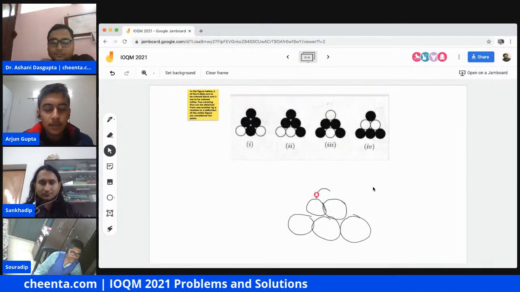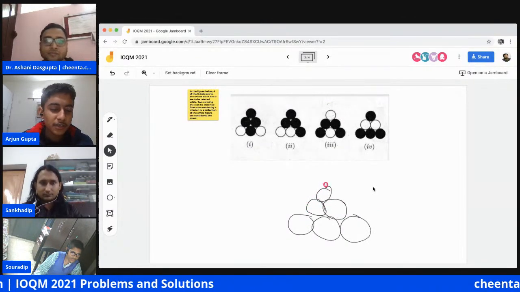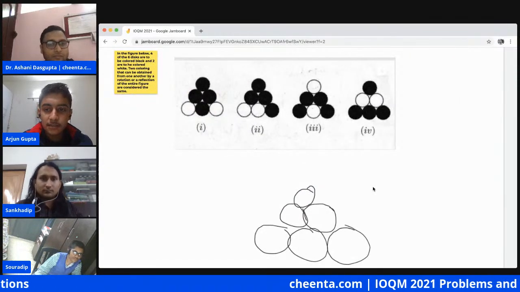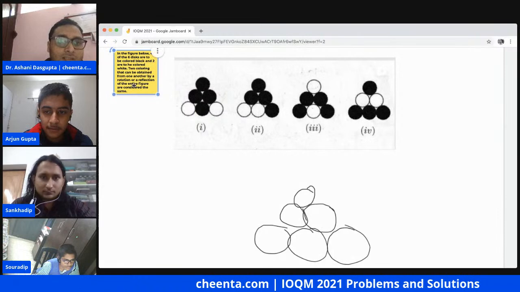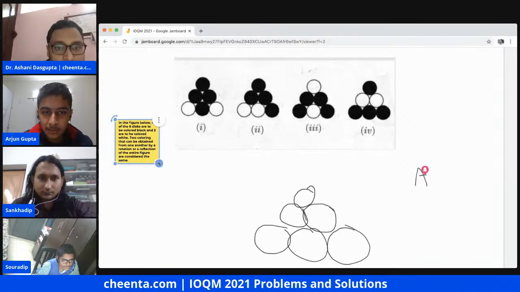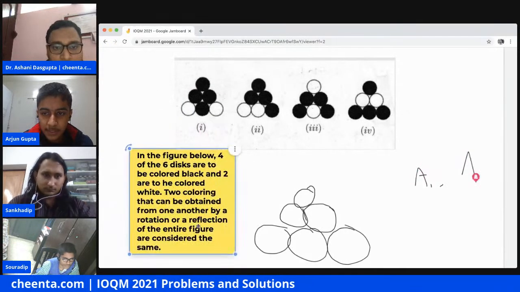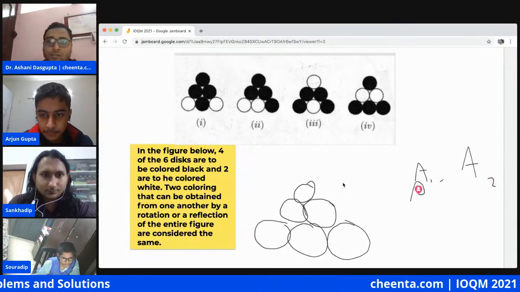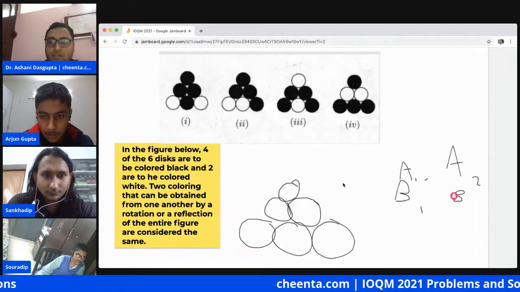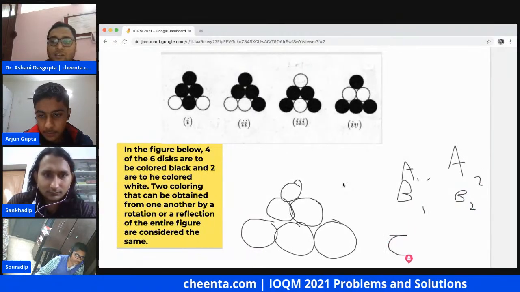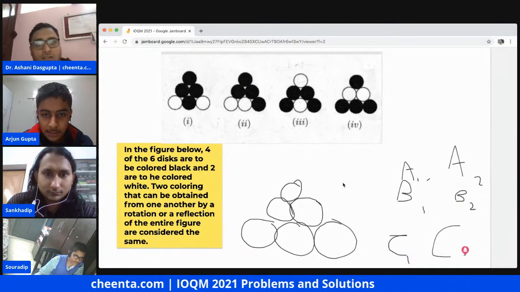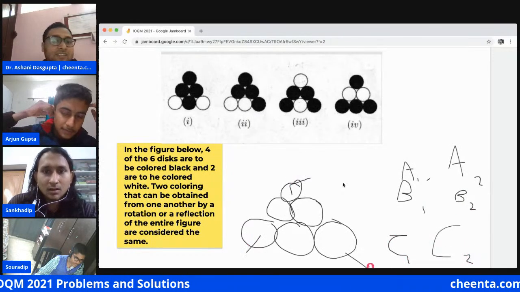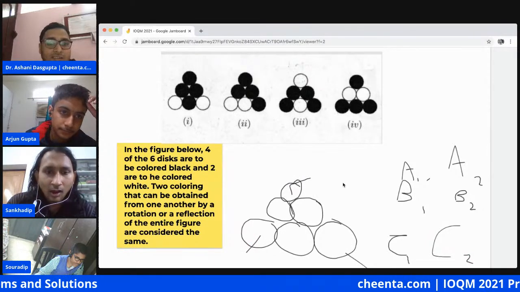So basically, the question is asking, suppose we have three colors. I'm renaming the colors just for our simplicity: A1, A2, B1, B2, and C1, C2. Now consider these three circles. First, let me understand the question.